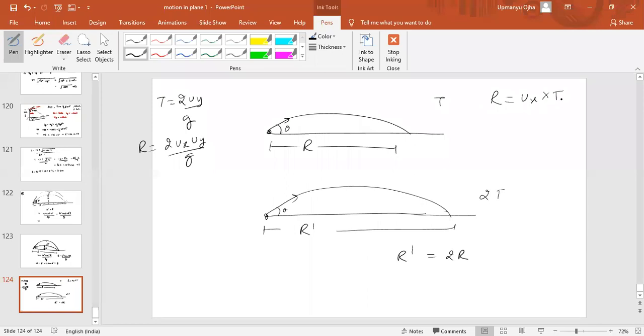Range is equal to ux into time t. Okay, ux into time t. So it is proportional to the time of the flight. So if t is 2 times, the range will be 2 times. Answer is 2r. Okay, fine. Answer is 2r here. Okay, so answer for 10 part is 2r.